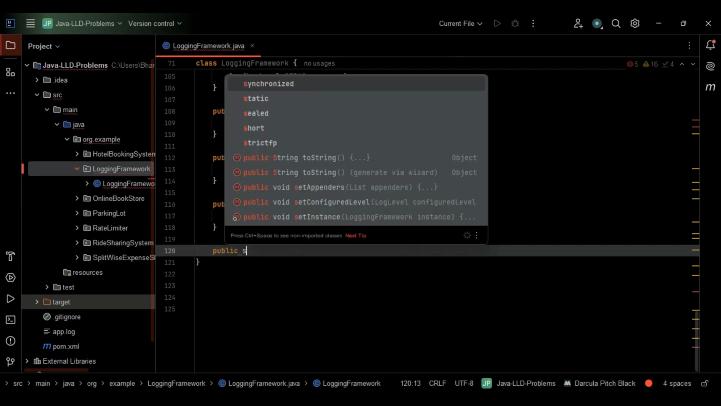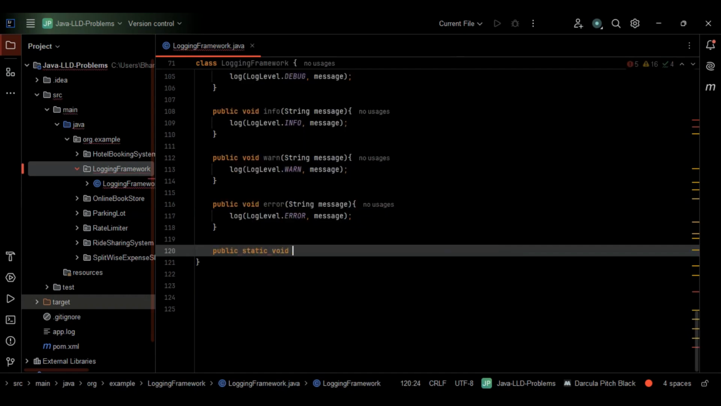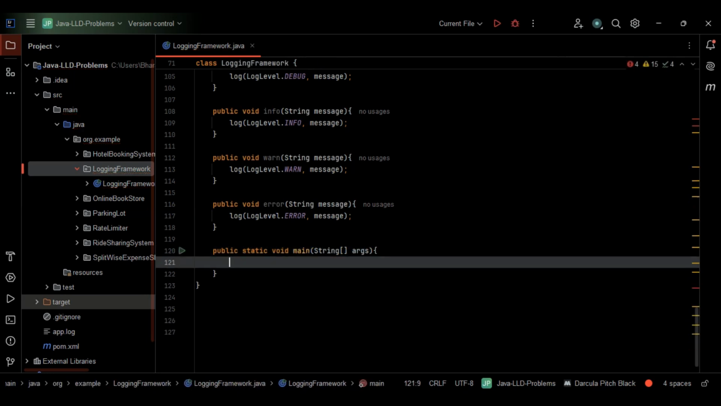Let me give public static void main. So within the main, let me do one thing. This will be String arguments. So within this, what we will do, let's get the logger singleton.